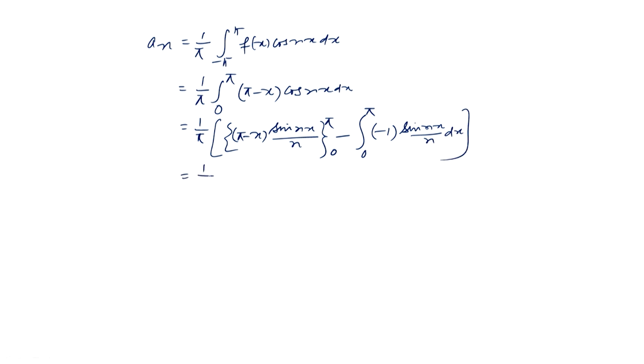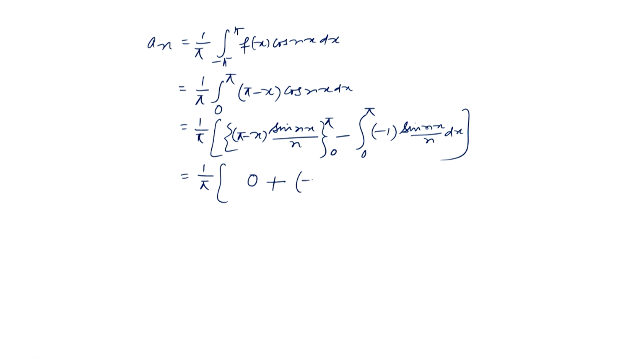So, this is 1 over pi. When x takes the value pi, pi minus x is 0. Even sin n pi is 0, and when x is equal to 0, pi minus x is pi, but sin n 0 is 0. So, we get 0 here, minus minus plus, and then we have integral of sin n x over n. The integral of sin n x is minus cos n x over n.